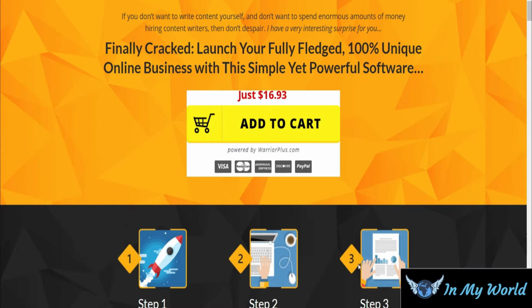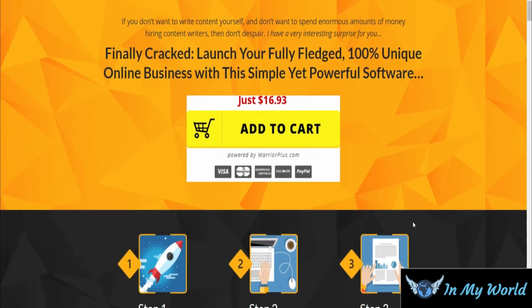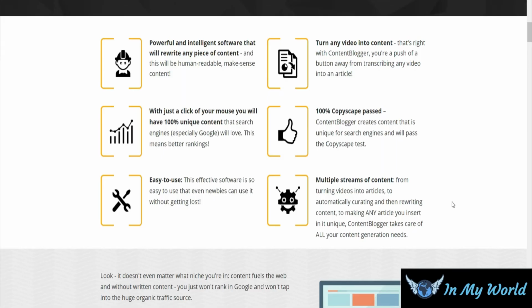This particular software is called Content Blogger. It is a content spinner software that will help you generate 100% unique content which is completely unplagiarized. All you have to do is put in a keyword that you want to write your content about, and it will automatically generate the content for you.